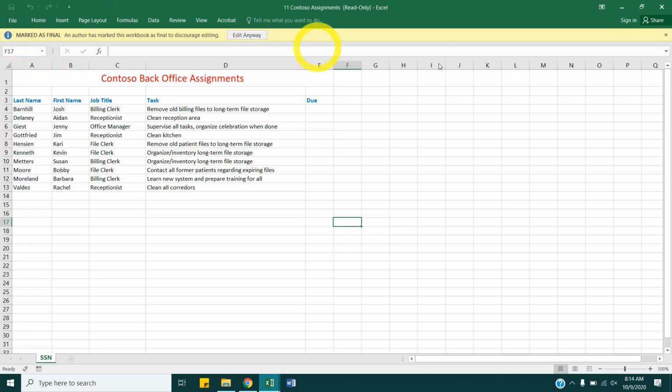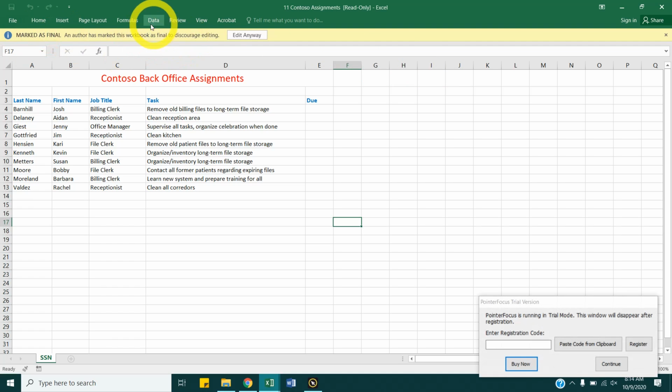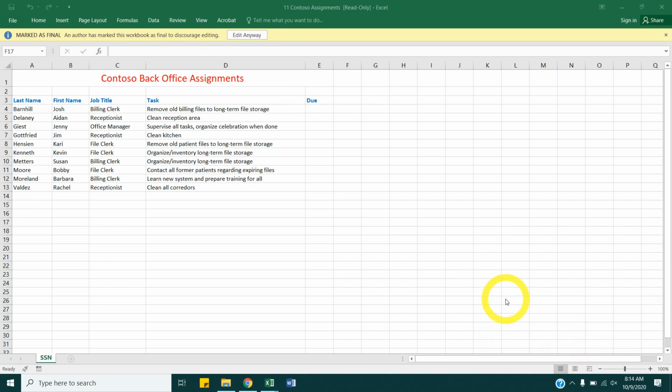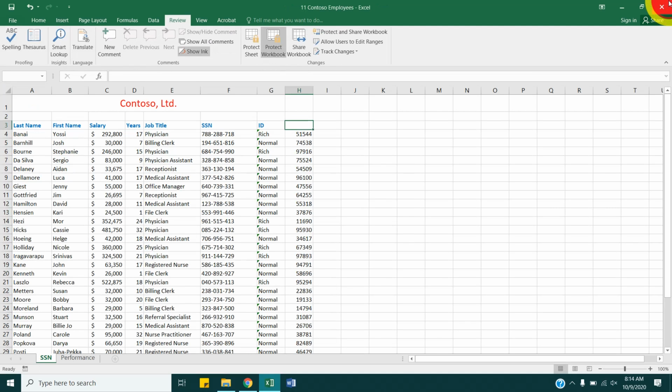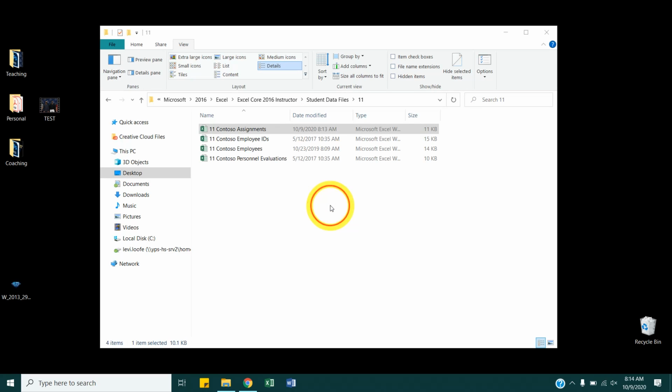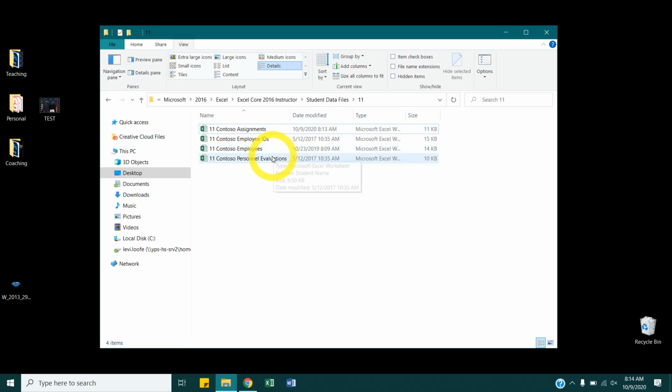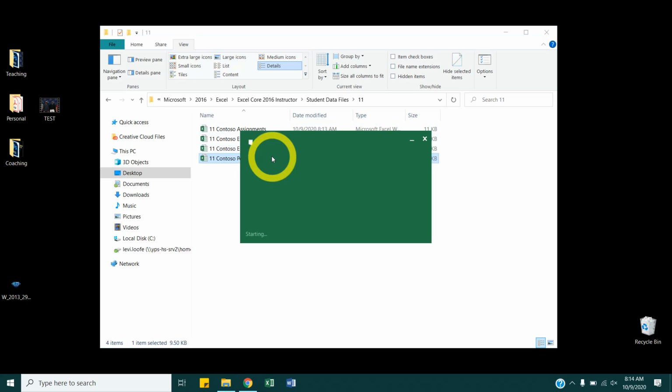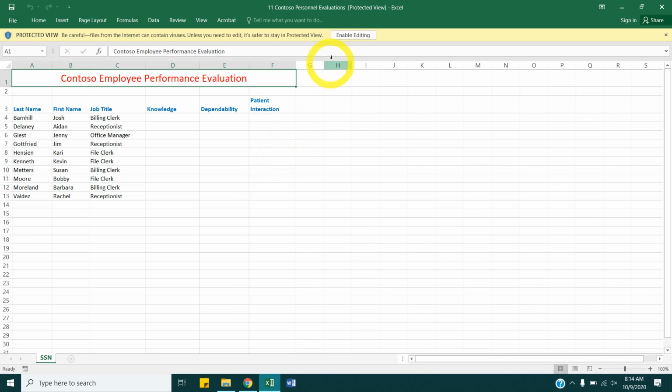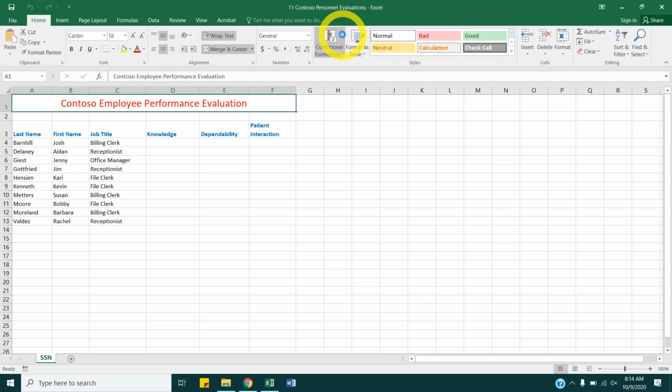So it has that yellow line across the top, marked as final, and Arthur has marked this as final to discourage you from editing. So you could edit it anyway, but we're not going to. We're going to close that one, close Contoso, don't save. Let's open personnel evaluations. 11 Contoso personnel evaluations. And then go ahead and enable editing when we open it.